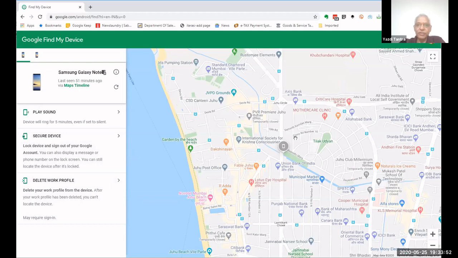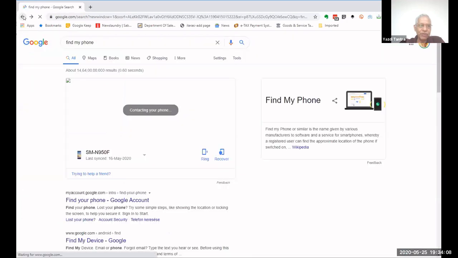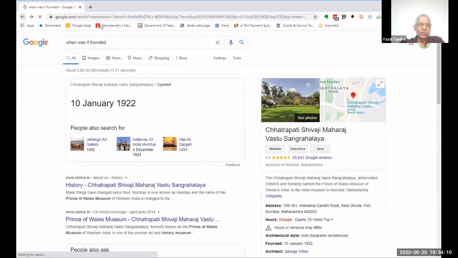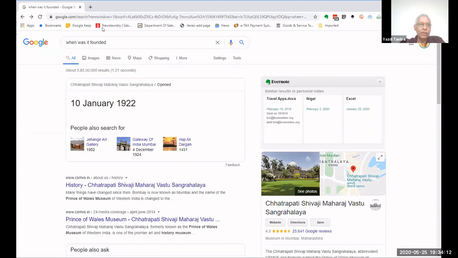Now the beauty of it is that if you have initially trained Google with your voice, if my wife says find my phone, it will ring her phone. And if I say find my phone, it will ring my phone. But just now for the time being, just understand one thing, that it will find your phone directly. Are we clear on this?